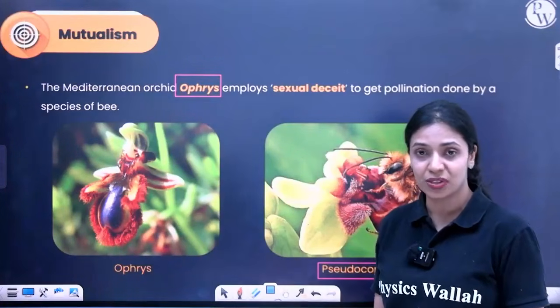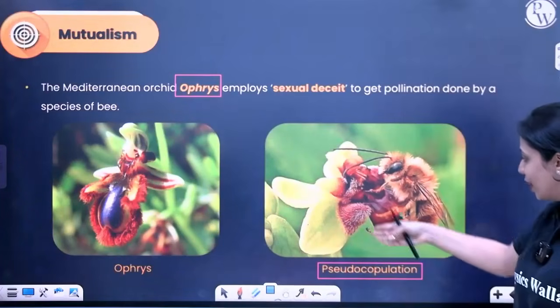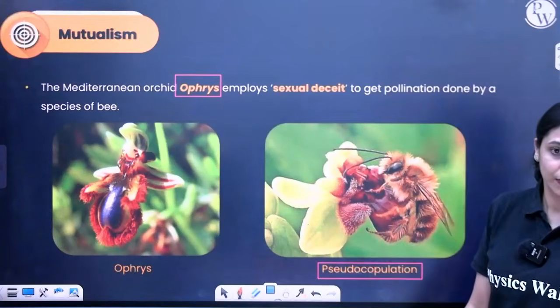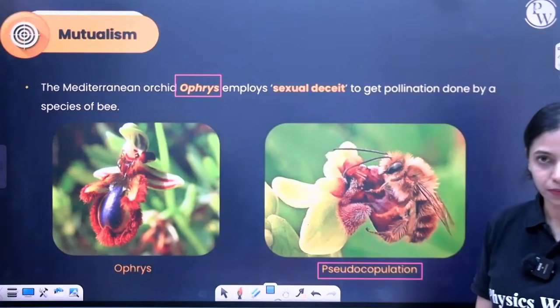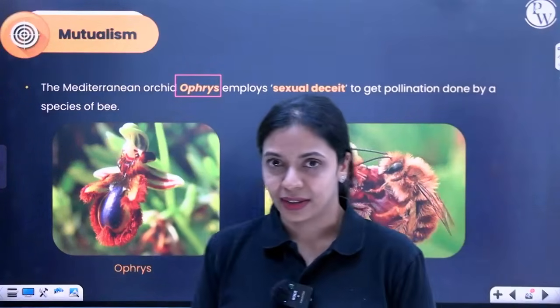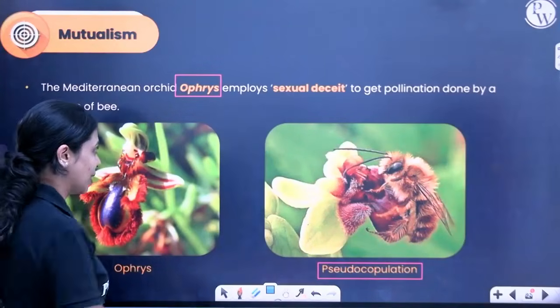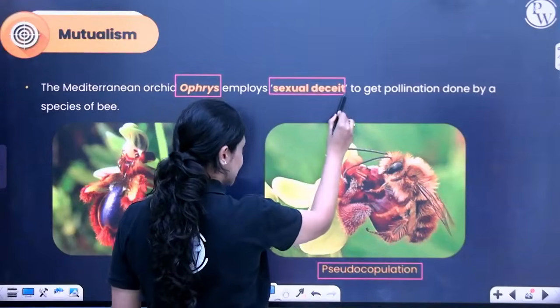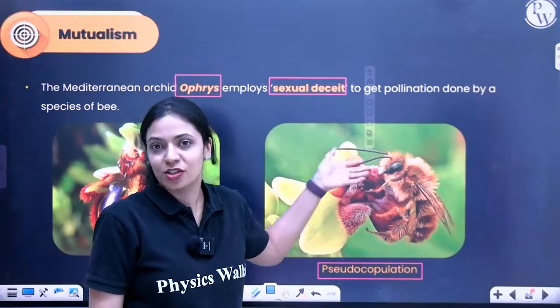That male gets confused and thinks this is the female. It'll end up copulating with the petal. In this process, it'll bring about pollination. This is also called sexual deceit. Deceiving somebody means you're cheating somebody, right? This is sexual deceit because this poor guy has no idea that it's not the female.